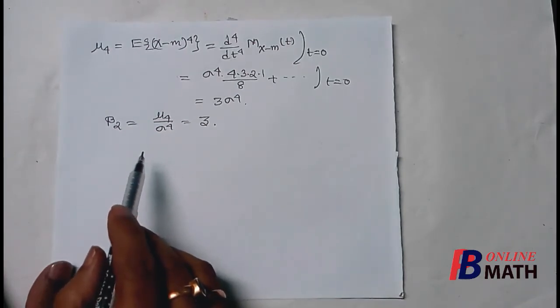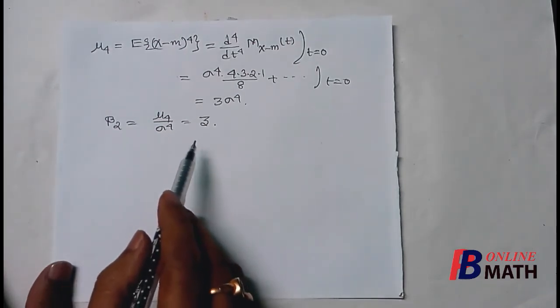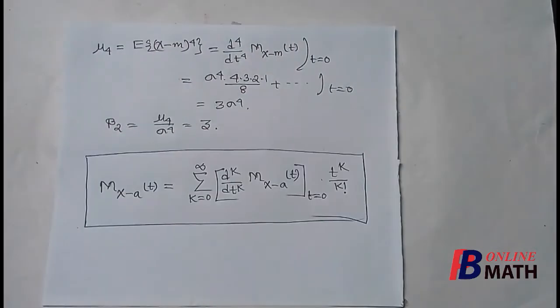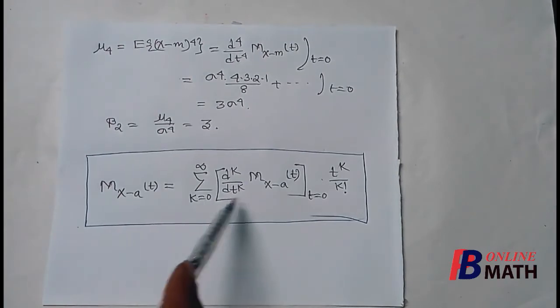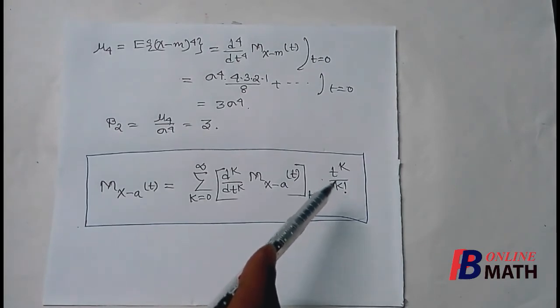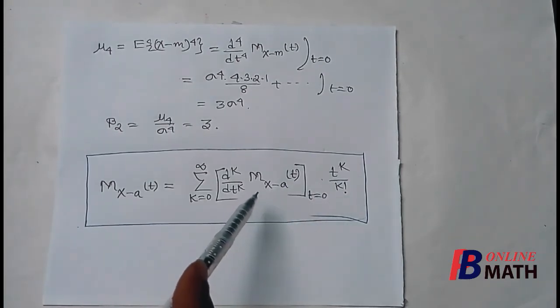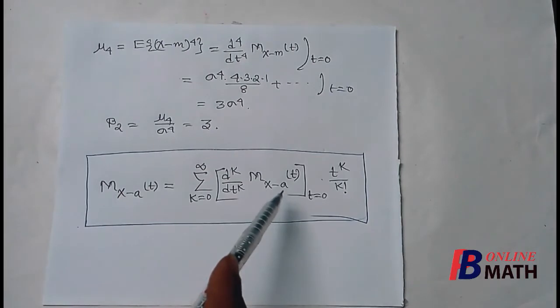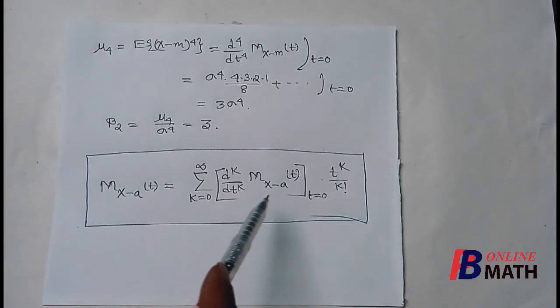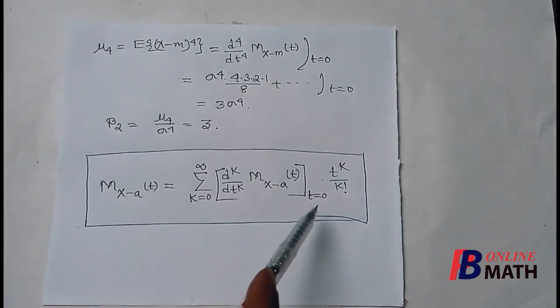So using the moment generating function, we have obtained the mean, variance, skewness and kurtosis for normal distribution. From here we write one important formula: the moment generating function can be written as a series where the coefficient of t to the power k by k factorial is the kth order moment about the point A. And we know that the kth order moment about the point A is the kth derivative of M(x minus a)(t) at t equal to 0.